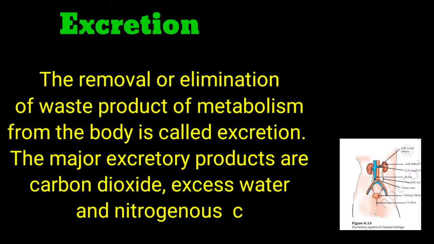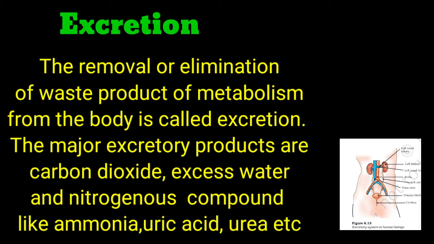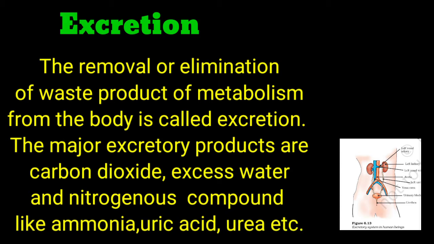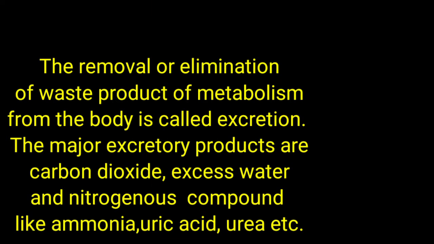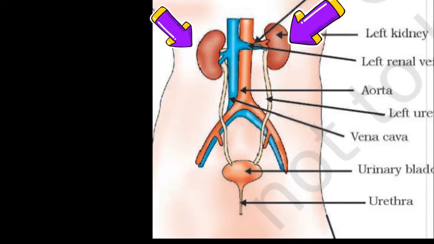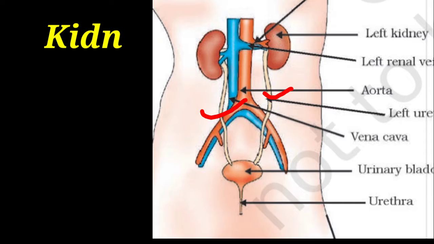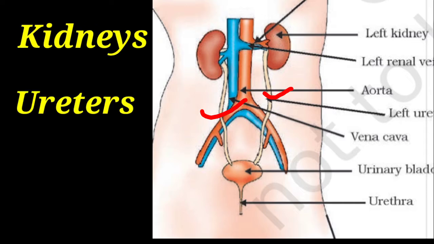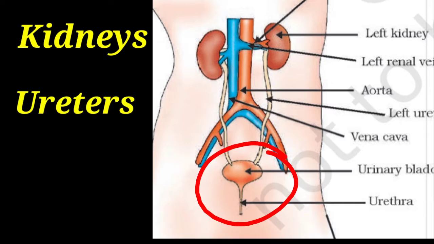The major excretory products are carbon dioxide, excess water, and nitrogenous compounds like ammonia, uric acid or urea. Students, the human excretory system includes the following structures: a pair of kidneys, a pair of ureters, the urinary bladder and the urethra.